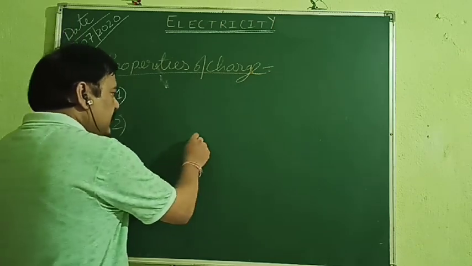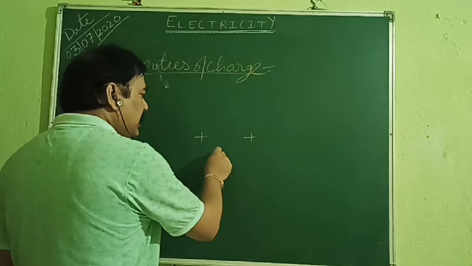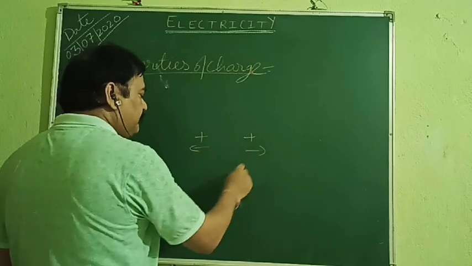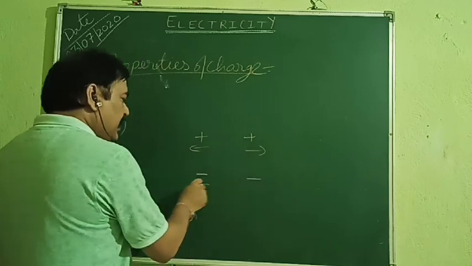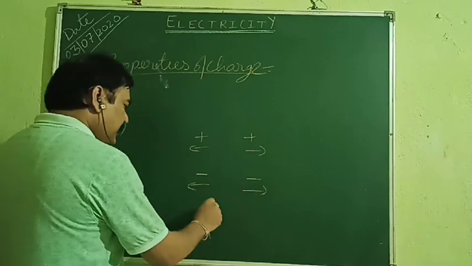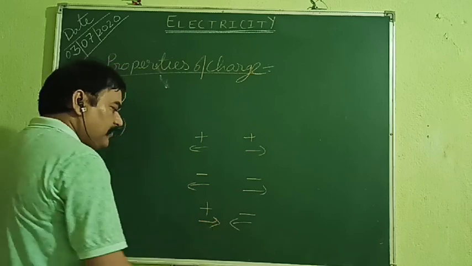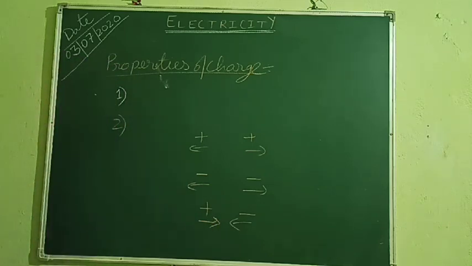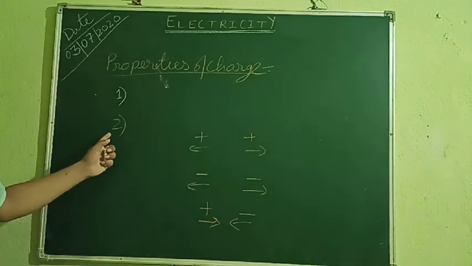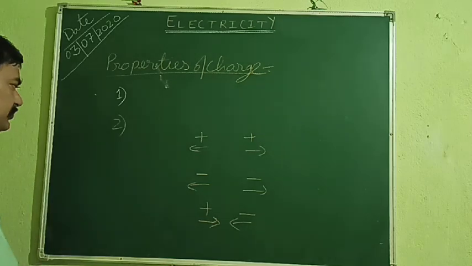See, like charges means if both are positive, then what will happen? They will repel each other. If both are negative, then what will happen? Again they will repel each other. If one is positive and one is negative, then they will attract each other. Okay? That's what happens with the charges. That's what the second point means.